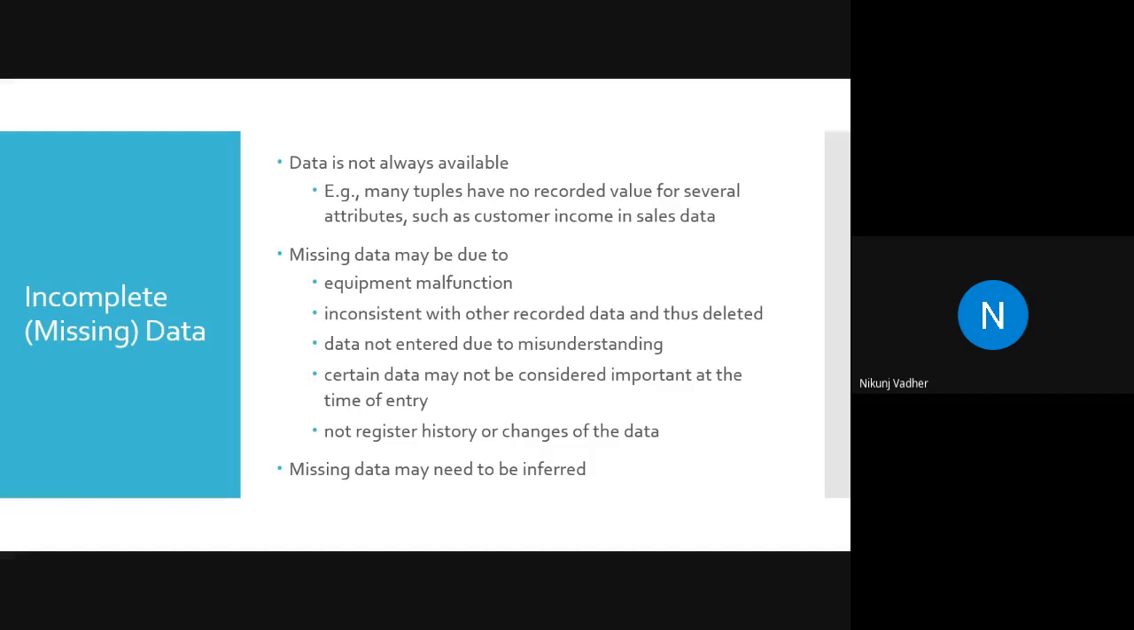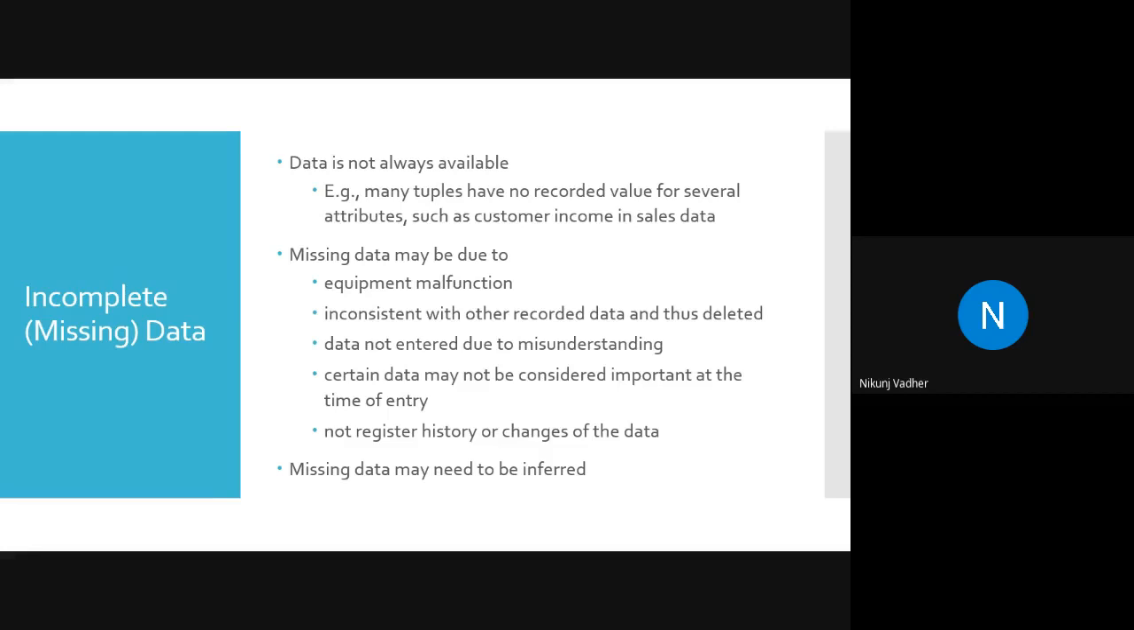Now, what can be the reason behind missing value? First of all, if we are getting data through a device and there is malfunctioning, the device is not working properly, then it will create a problem. Next is inconsistency with other record data, so it is just deleted. It is something like, let's say I'm creating a new database, and I'm having an already existing database. If those records are not fitting into the new database, then I will delete those. So old, or you can say past data, will be deleted, and I cannot use that data.